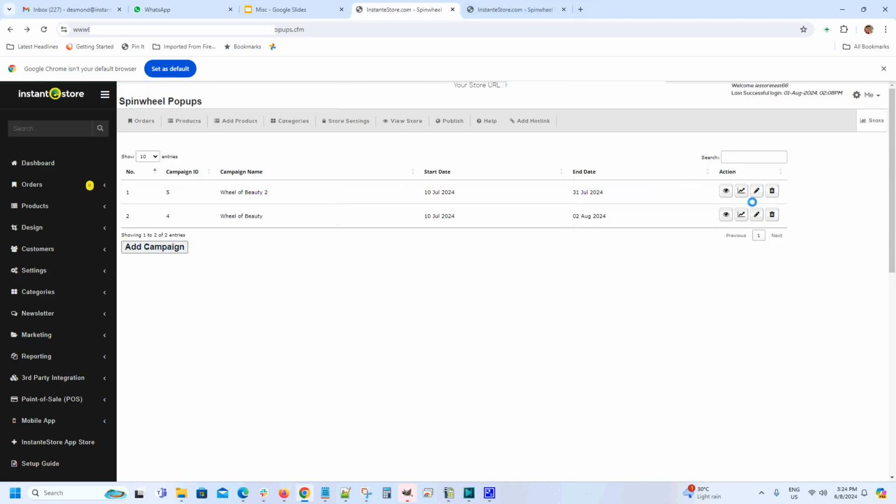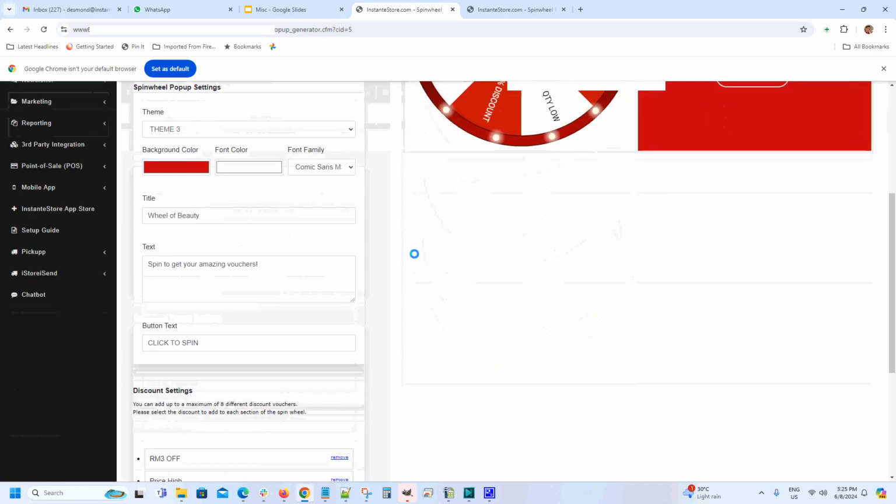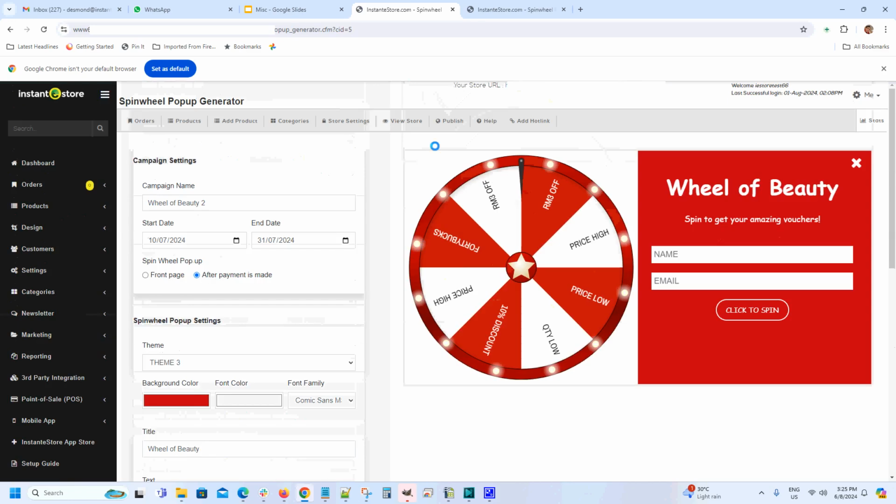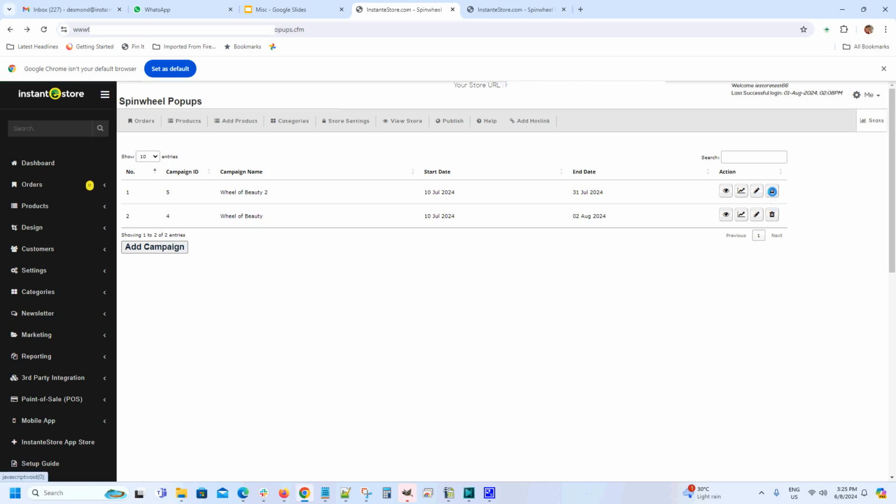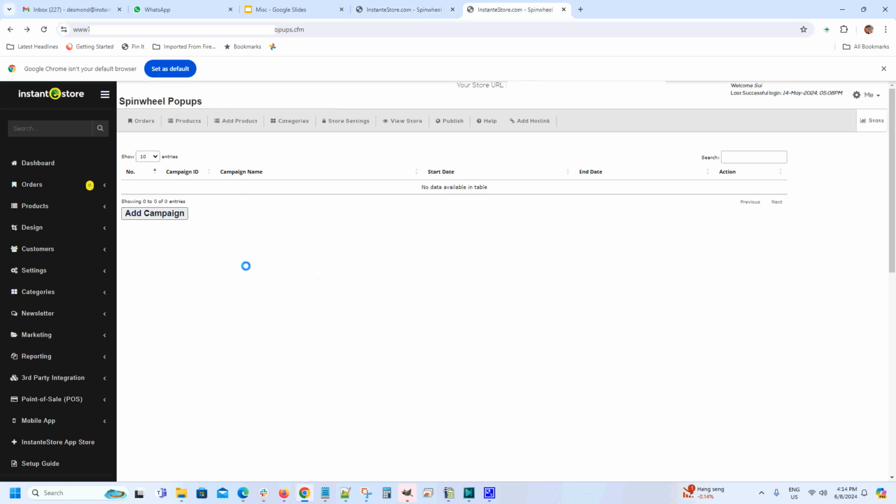The third is the pencil icon. If you click on it, you can edit the campaign. We'll go into this later when we add a campaign for ourselves. The last being the bin icon. If you click on it, you will just delete the campaign. Let's add a campaign.